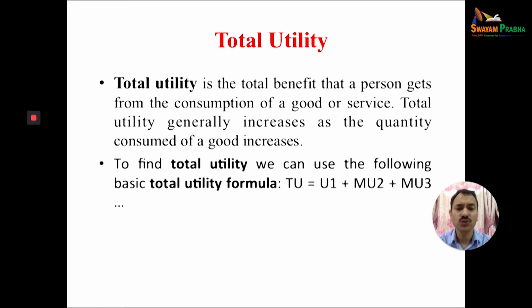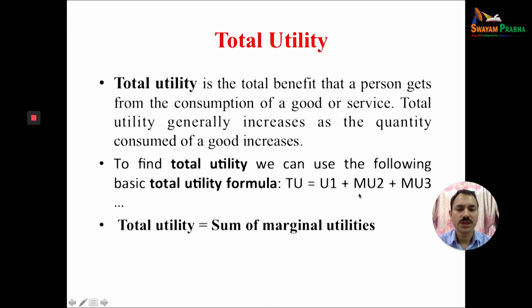To find the total utility, we can use the following basic utility formula. Total utility is equal to MU1 plus MU2 plus MU3. MU means marginal utility. Marginal utility means the additional utility derived from the consumption of one extra unit of the commodity. This is the sum of marginal utilities. Total utility is the sum of marginal utilities.